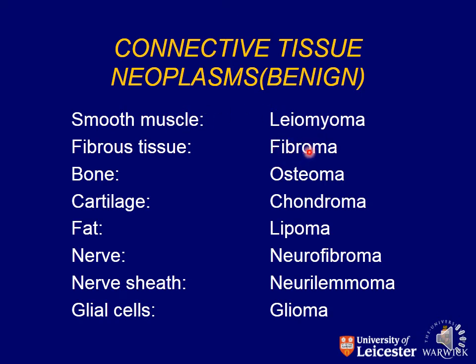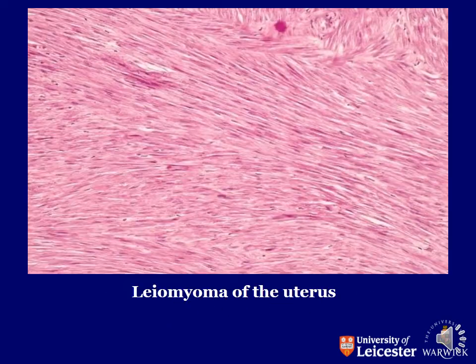Fibroma, benign tumor arising from fibrous tissue. Osteoma, benign tumor arising from bone. Chondroma, benign tumor arising from cartilage. Lipoma, benign tumor arising from fat. Neurofibroma or neuroma, benign tumor arising from nerve. Neurolemoma, benign tumor arising from nerve sheath. And gliomas. So these are the benign tumors that arise from the connective tissue.